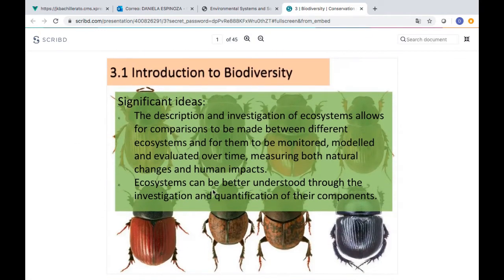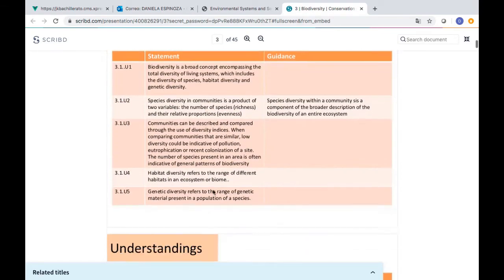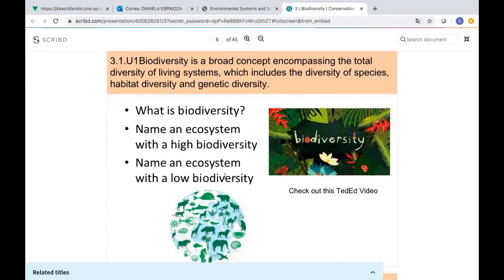Okay, today we're going to continue. Remember what the last class was about? We were studying biodiversity. We saw an introduction to biodiversity. So what is biodiversity itself? Biodiversity is the diversity of living beings in a specific place in a specific period of time. That includes diversity of species, habitat diversity, and genetic diversity. Those three are the most essential types of diversity that we have on this planet.